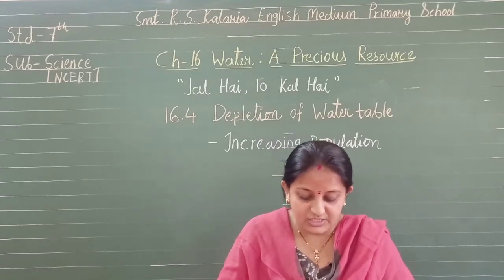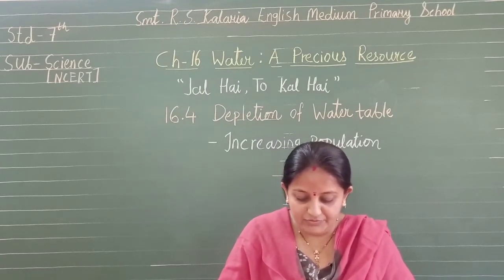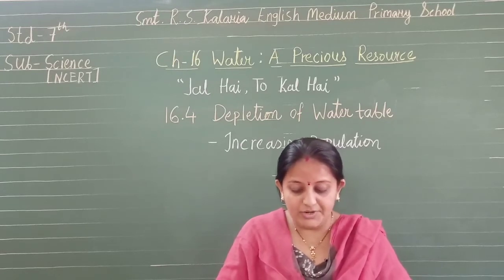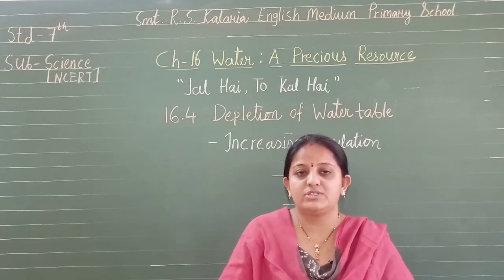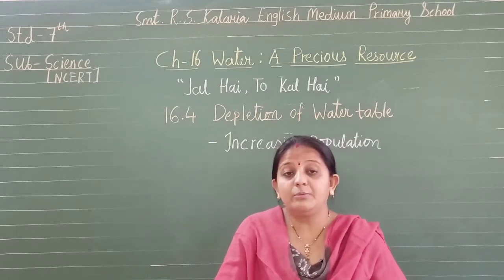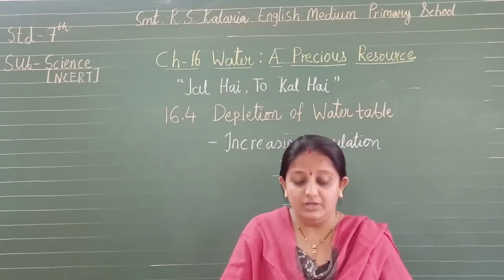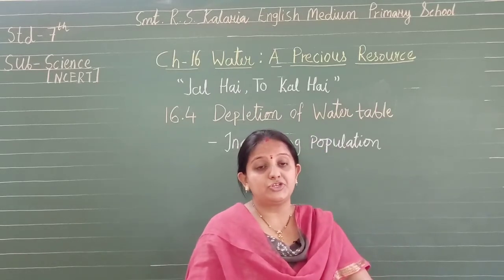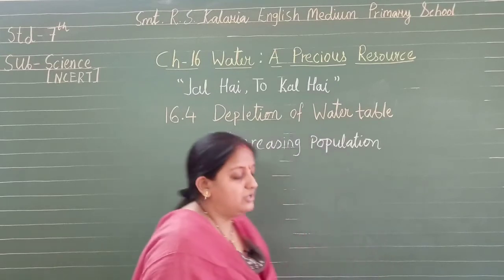So this results in the depletion of water table. In fact, the water table in some parts of many cities has gone down to an alarmingly low level. उसका level बहुत ही low हो गया है. तो these are the alarming situations created in some of the cities. Now the next factor after increasing population, we can say, is increasing industries.